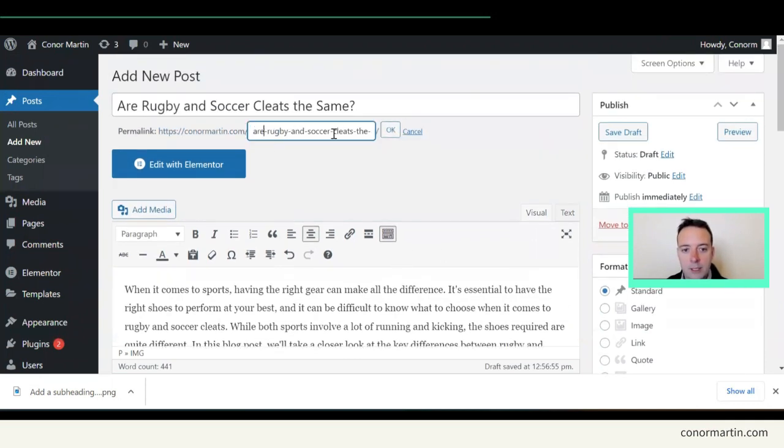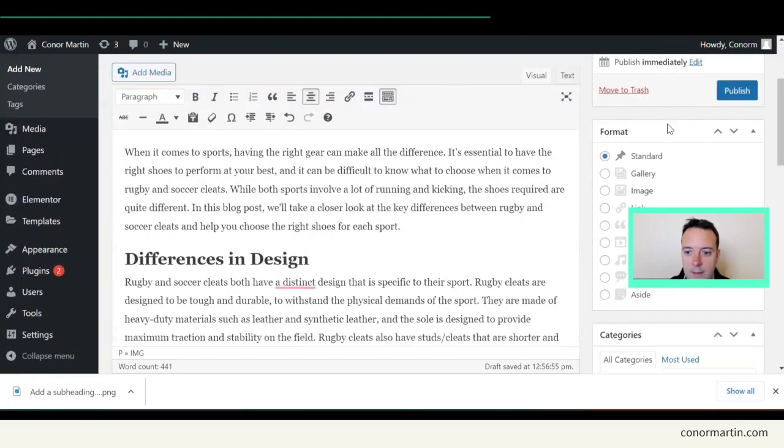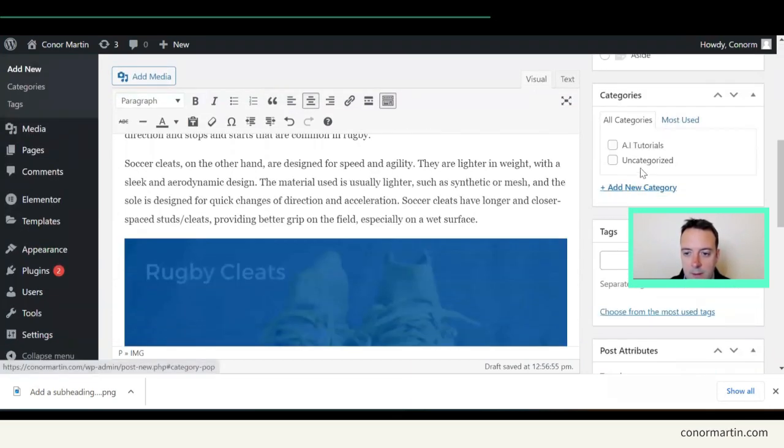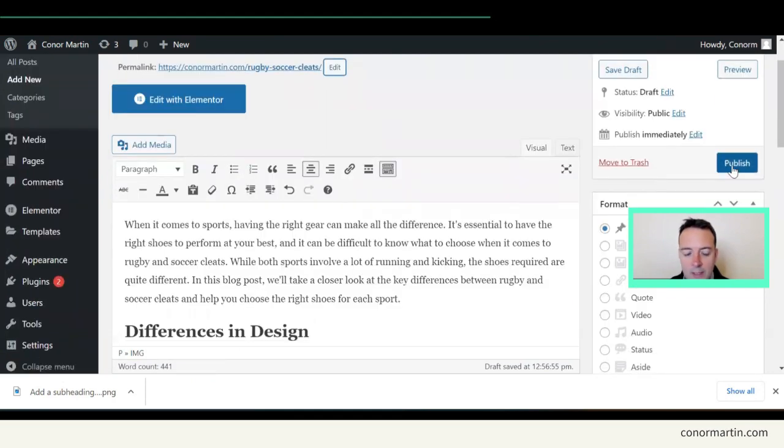You might just want to change the URL to keep only the keywords that you want, the most important keywords, rugby and soccer cleats. Okay, save that. And then we will also want to add a category for rugby cleats. Okay, just click here, add category, and then press publish. And there you go, you have your first blog post.